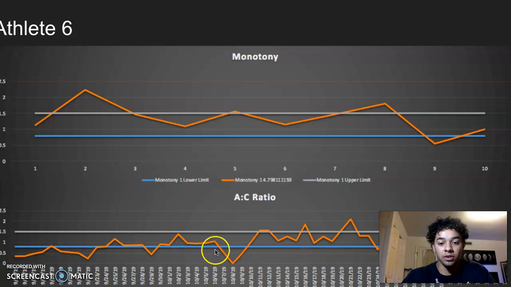There's a very low spike on 10/8/19. The athlete must have not done anything for about 3 days. They probably took the weekend completely off, okay? And then once again, for this span, we're trending upwards and breaking the upper limit. So I'd go to the coach. Data suggests that your athlete number 6 is trending above the upper limit of the AC ratio, and they need to take a period off, some time off, maybe go light.